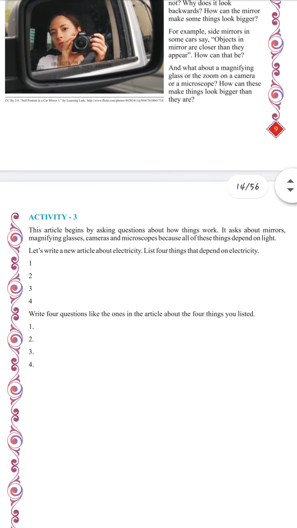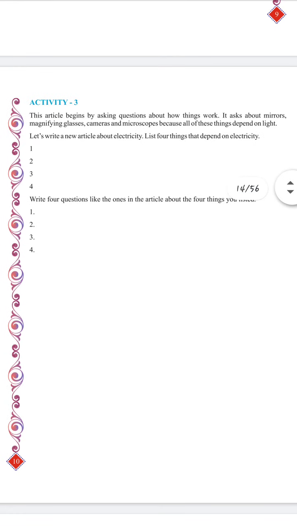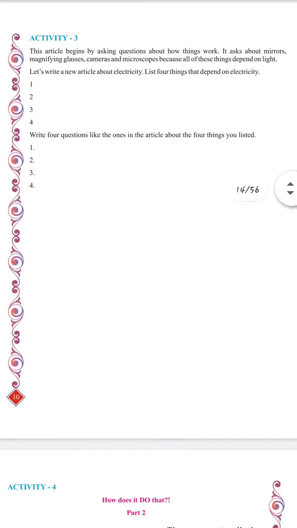Then activity number 3 asks us to write an article which begins by asking questions about how things work. Samples are given, like how mirrors work, how magnifying glasses work, and how cameras and microscopes work. So you have to write new articles about electricity. You have to write 4 things that depend on electricity. Then we have to frame questions also. One sample is given in the previous videos, and the remaining you can write on your own.